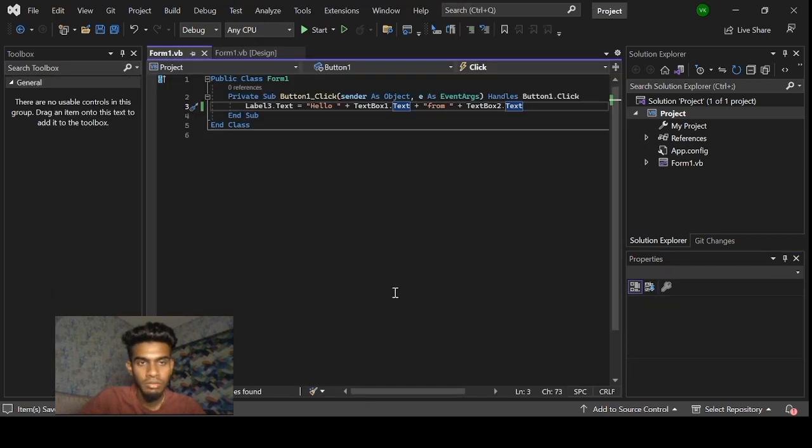Double click the button. So this is the coding I've created to link the button. So you can see label 3 dot text, the label 3 which is the design name of the label 3, and hello plus text box 1 dot text, the text box 1 which is the design name of the text box 1, plus from plus the design name of the text box 2 dot text. So we are going to save it, and now we are going to run the coding to see the output of our app.